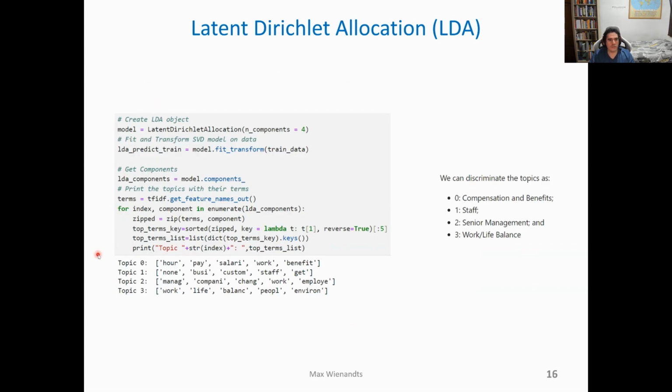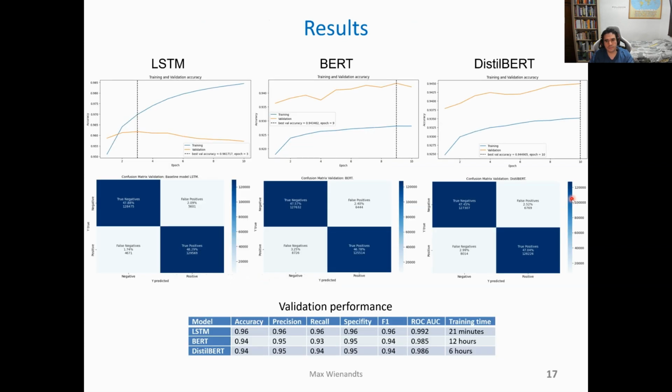This is the code needed to train the model and to get the topics. The model will only return the words that represent a topic. It is you who need to interpret them and come up with the topics that they represent. For example, for topic 0, the relevant words are pay, salary, work, and benefits. So you can name this category as compensation and benefits.